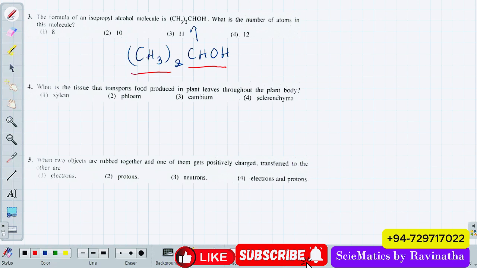You have two parts. On this right hand side part, you have two hydrogens, right? Two hydrogens, one oxygen, altogether 3, one carbon, altogether 4, right? So in the second part, you have how many? Four atoms total, right? So in the left hand side, what they are saying is they have two CH3 groups.